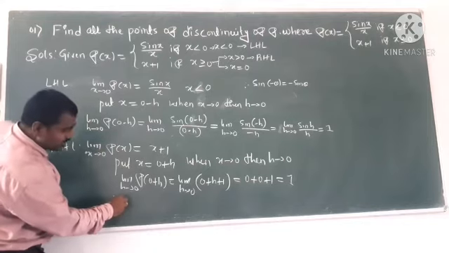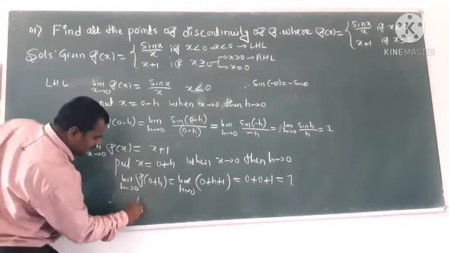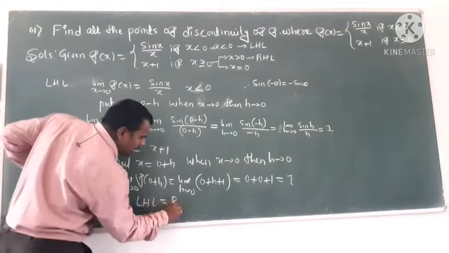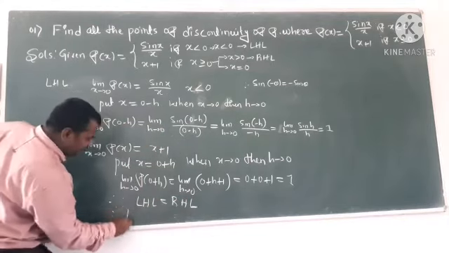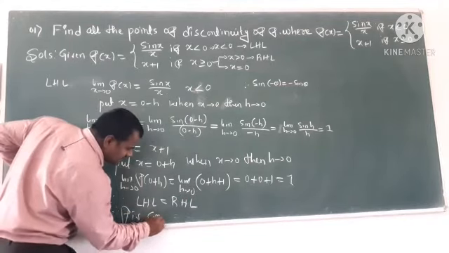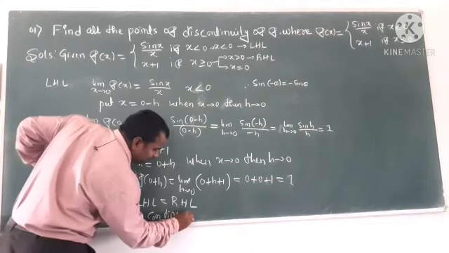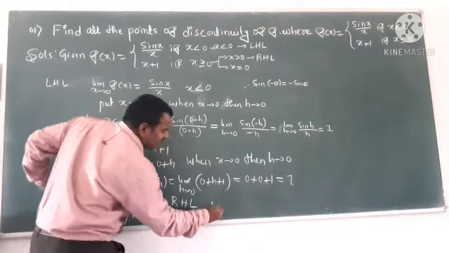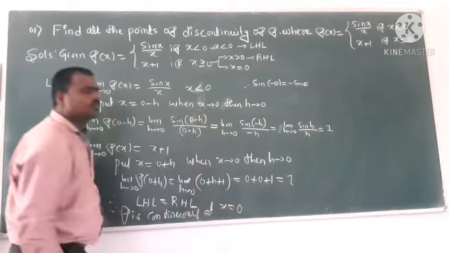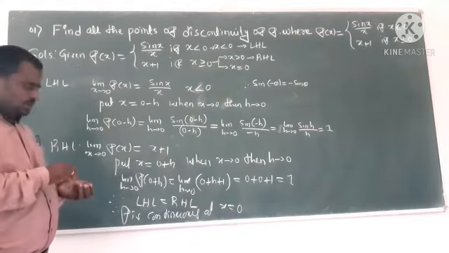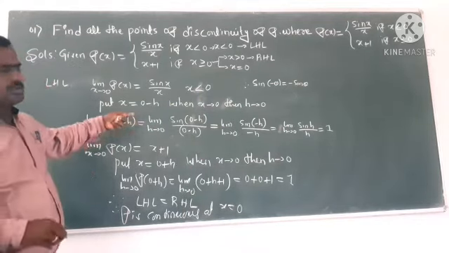Hence, very important: LHL is equal to RHL, hence f is continuous at x equal to 0. Individually, you define each step.